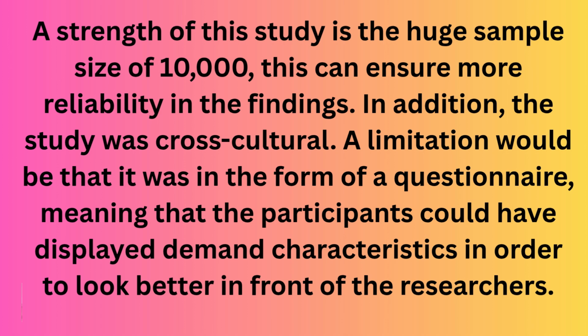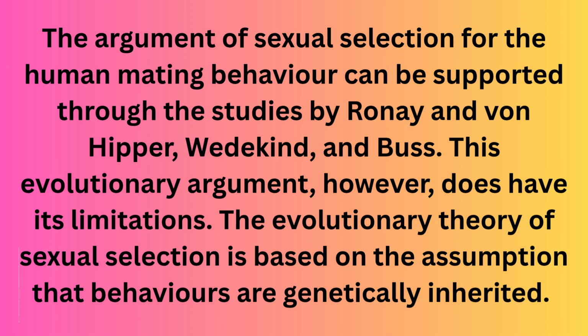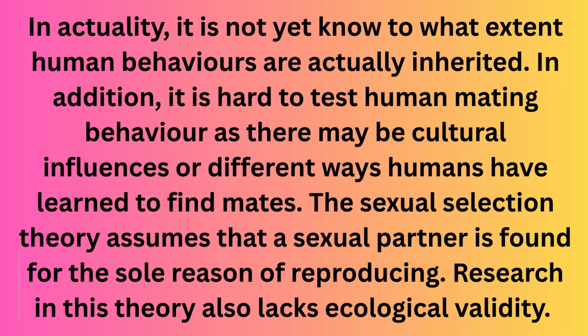So my argument for the ERQ is like this. The argument of sexual selection of human mating behavior can be supported through the studies by Rohner and von Hippel, Wedekind, and Buss. This evolutionary argument, however, does have its limitations. The evolutionary theory of sexual selection is based on the assumption that behaviors are genetically inherited. In actuality, it is not yet known to what extent human behaviors are actually inherited. In addition, it is hard to test human mating behavior as there may be cultural influences of different ways humans have learned to find mates.